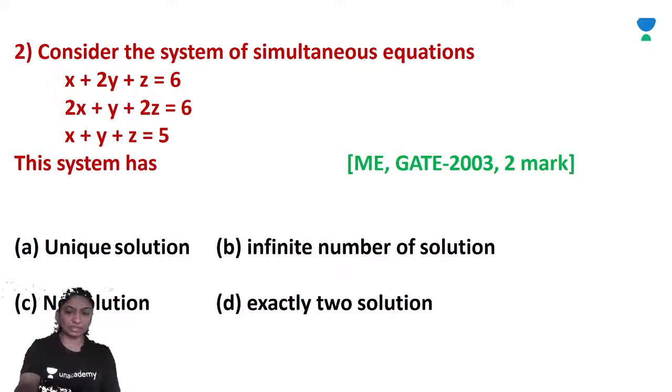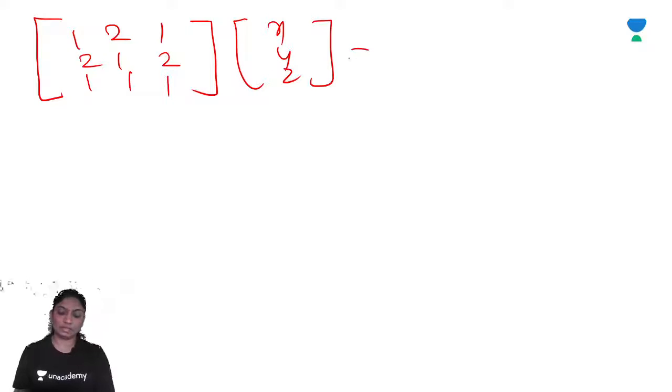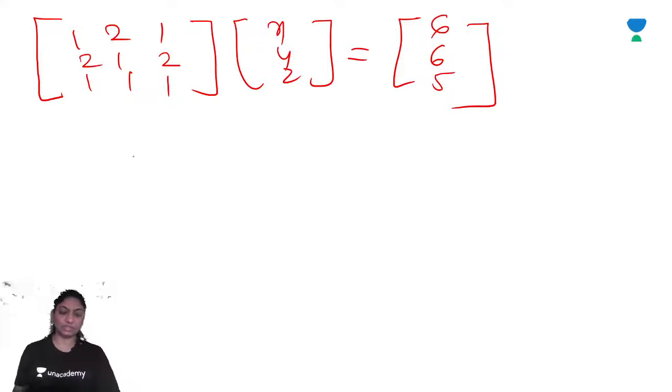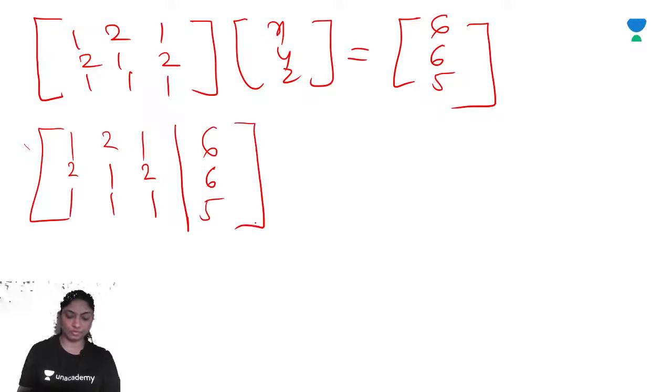This system has, okay, so we will get here the given system written in matrix form: 1 2 1, 2 1 2, 1 1 1 times x y z is equal to 6 6 5. Now the augmented matrix for this is 1 2 1 6, 2 1 2 6, 1 1 1 5, right?